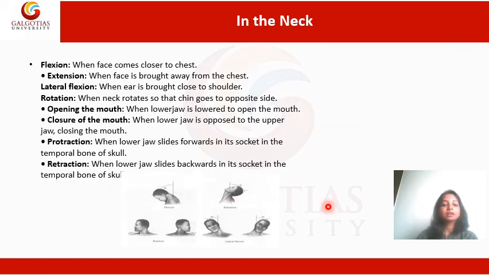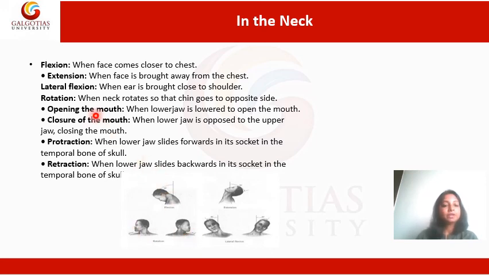Now in the neck, there are again certain movements happening here. Flexion is when the face comes in contact with the chest. Extension is when the face is brought away from the chest. Lateral flexion is when the ear is brought close to the shoulder. Lateral flexion can be on the right side and on the left side also. Rotation is when the neck rotates, so the chin is brought in the opposite direction. So if you look at the picture here, this is rotation. The chin is brought to the opposite direction. Again, rotation can be towards the right and towards the left.